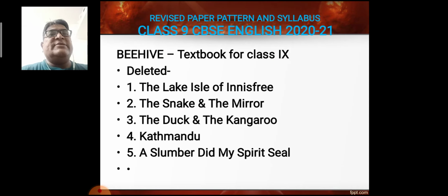Now let's discuss the lessons, prose and poems which are deleted in this year 2020-21. The deleted prose and poems are The Lake Isle of Innisfree, The Snake and the Mirror, The Duck and the Kangaroo, Kathmandu, and A Slumber Did My Spirit Seal. These are the deleted prose and poems from the BEEHIVE textbook for class 9th.